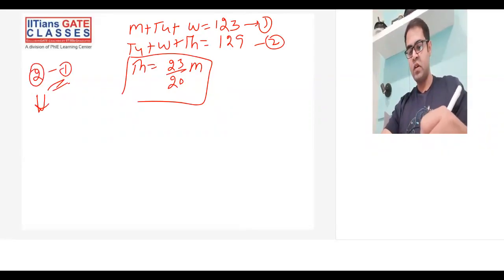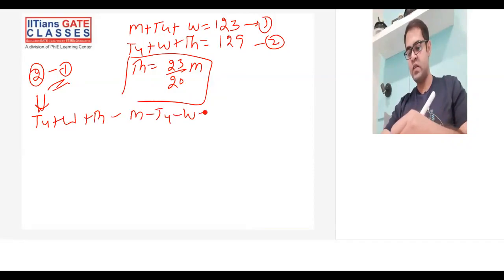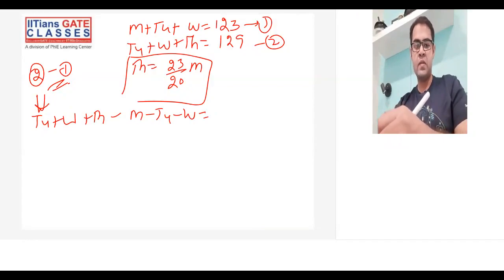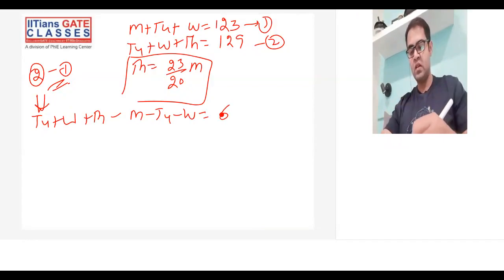When you subtract 2 with 1, all you get is Tuesday plus Wednesday plus Thursday minus Monday minus Tuesday minus Wednesday is equal to 129 minus 123, which is 6. Monday will not cancel, I'm sorry. Tuesday will cancel with this positive negative.